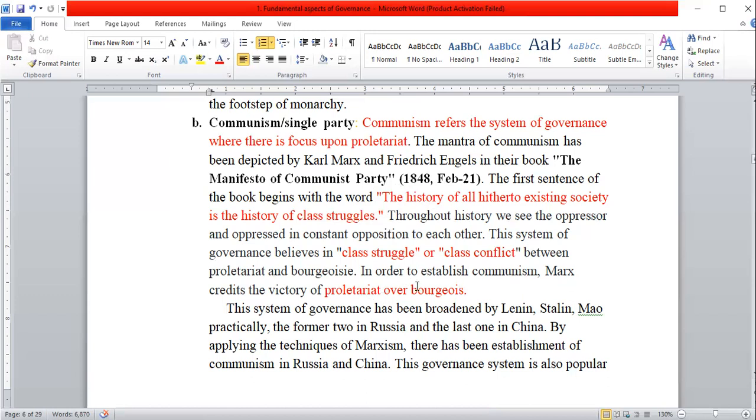So according to Karl Marx, the proletariat have to challenge the bourgeois, because domination and exploitation are not to be tolerated. They are the things that must be counterattacked. That is why the proletariat has to fight the bourgeois. And communism also intends to establish the society of the proletariat. There should not be bourgeois. It is what communism targets. If there are bourgeois in the world, then they will continue exploiting the poor people.